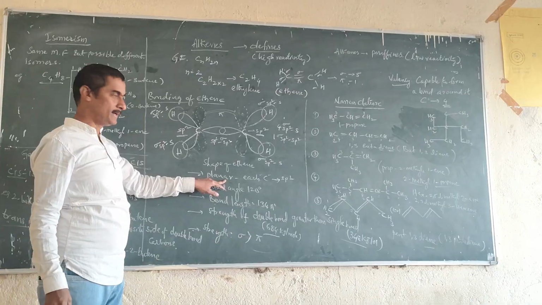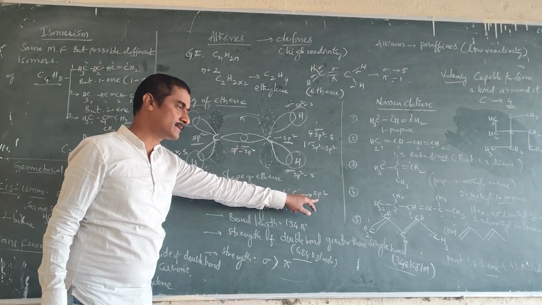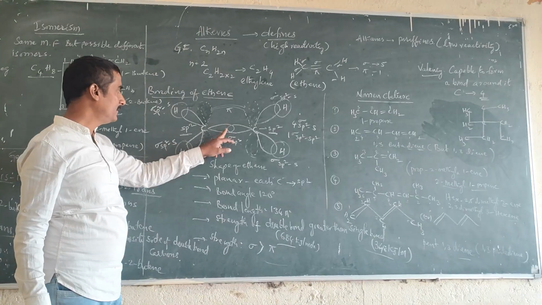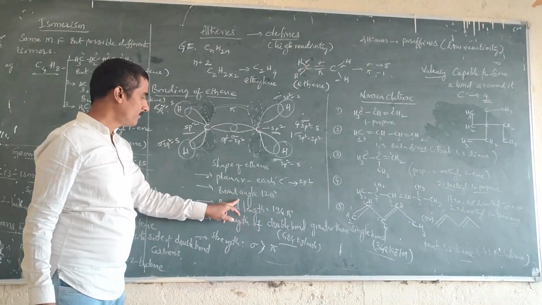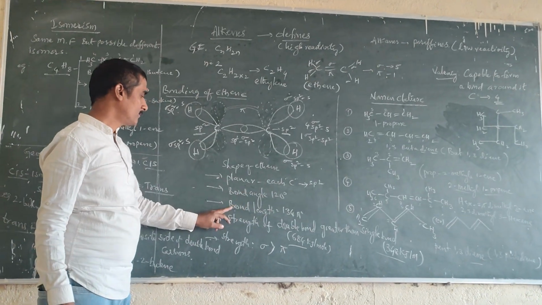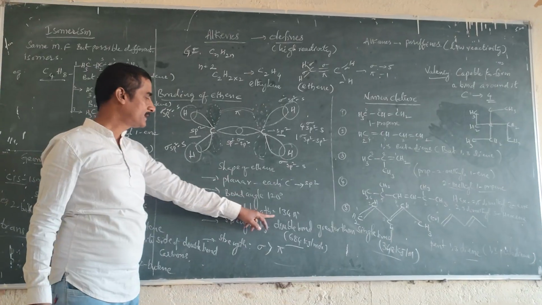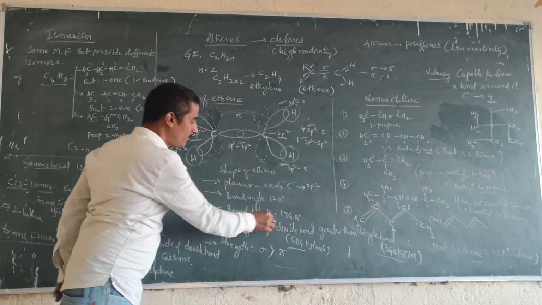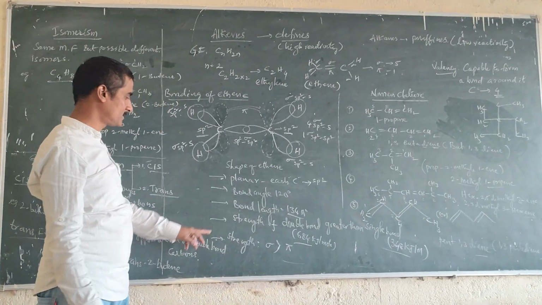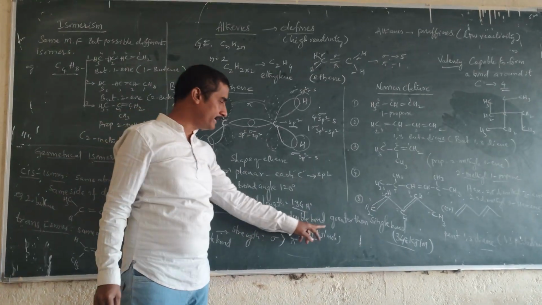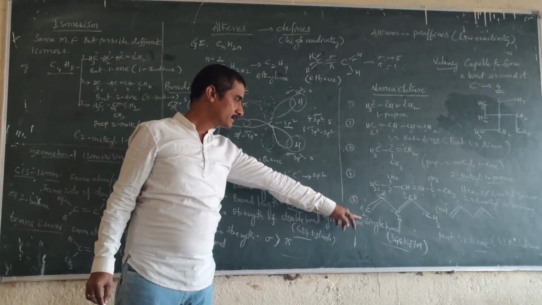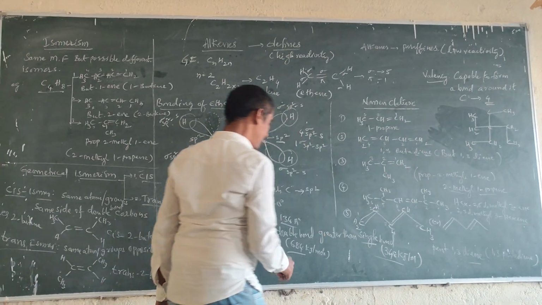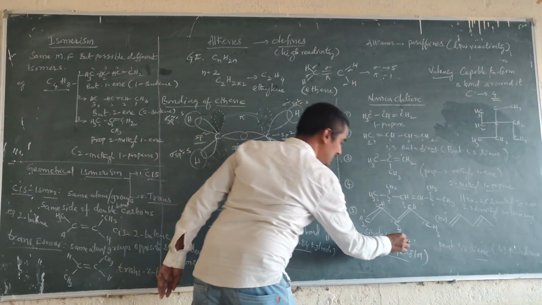Now come to the shape of ethene. It has a planar shape. Each carbon, as already discussed, has sp2 hybridization. The bond angle is 120 degrees. The carbon to carbon bond length is 134 picometers. The strength of the double bond is greater than the strength of the single bond, which we call bond energy.